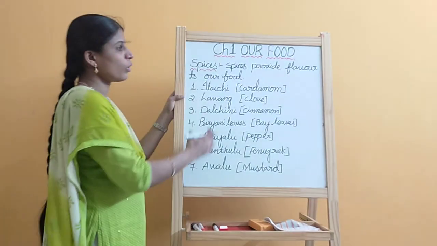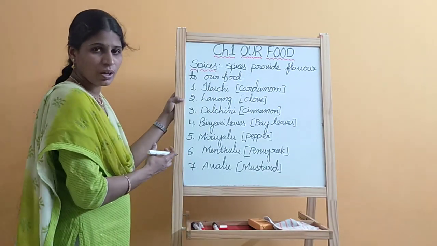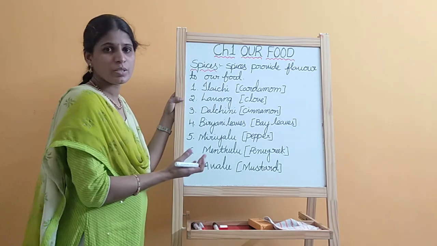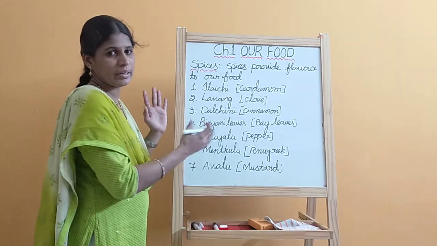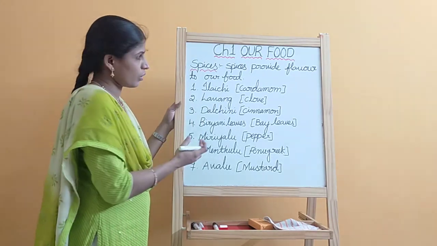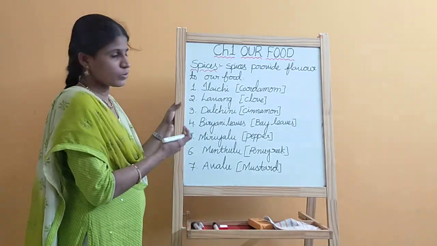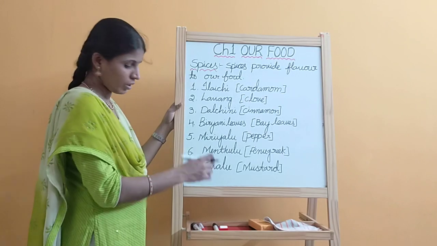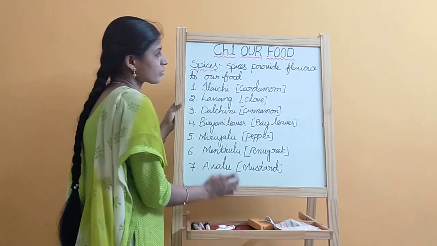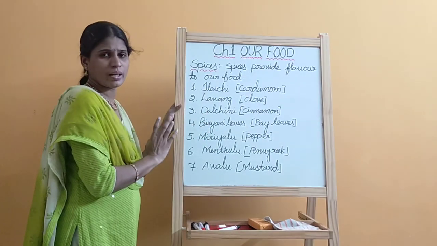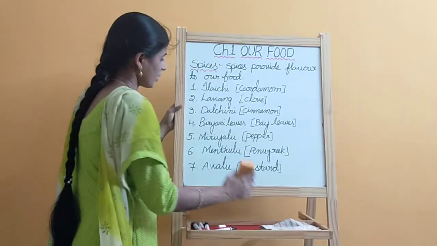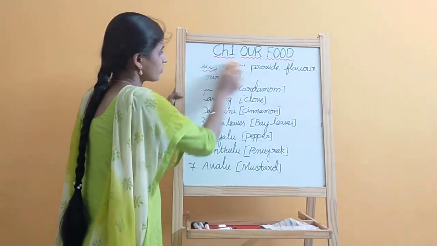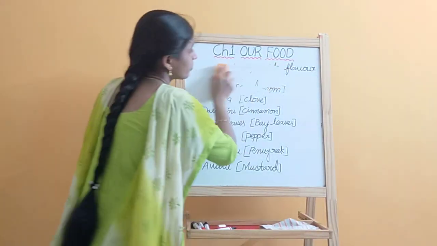Actually, these are all very expensive, and they are grown specifically in certain areas, and we find very little of them. That's why they are very expensive. These are also good, and we are getting them from plants. And next, we are getting dry fruits.